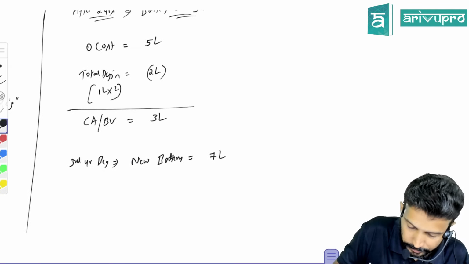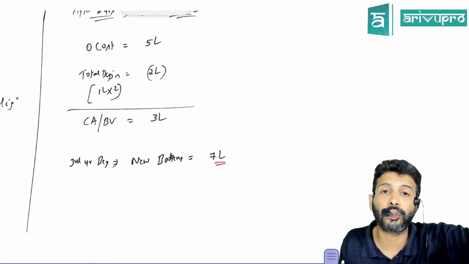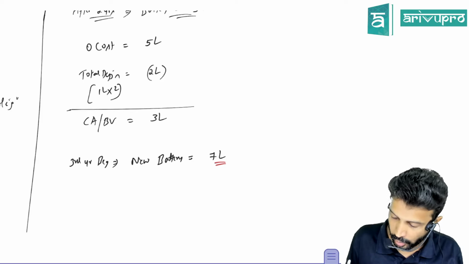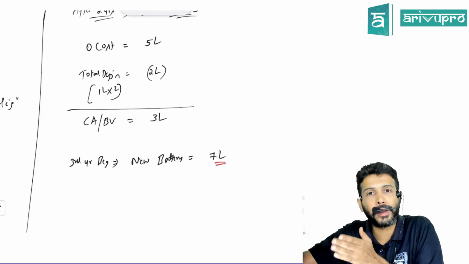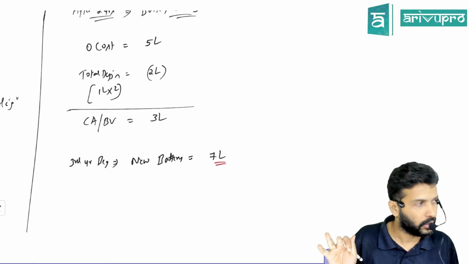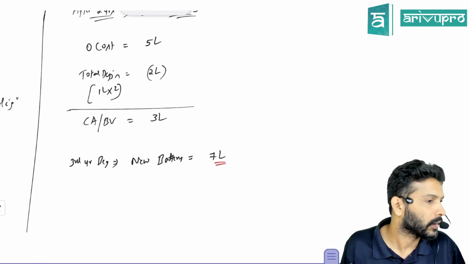Now, check, sir. This new battery's cost, this 7 lakh rupees, should I transfer it to P&L or should I add it to the cost of car? What should I do for this 7 lakh? Transfer it to P&L or add it to the cost of car? Is the car there or is the car also gone? The car is still there. So should we capitalize or P&L is my question.